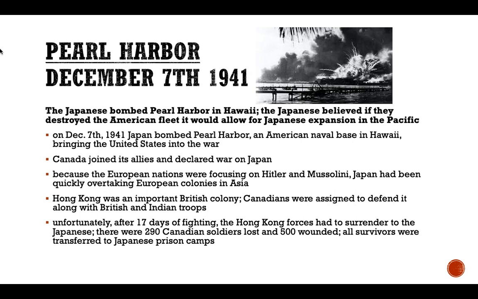Because the European nations were focused on Hitler and Mussolini, Japan had been quickly overtaking European colonies in Asia. Hong Kong was an important British colony. Canadians were assigned to defend it, along with British and Indian troops. Unfortunately, after 17 days of fighting, the Hong Kong forces had to surrender to the Japanese. There were 290 Canadian soldiers lost and 500 wounded. All survivors were transferred to Japanese prison camps.